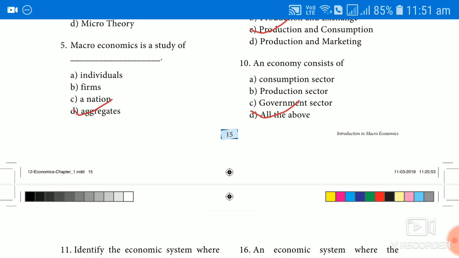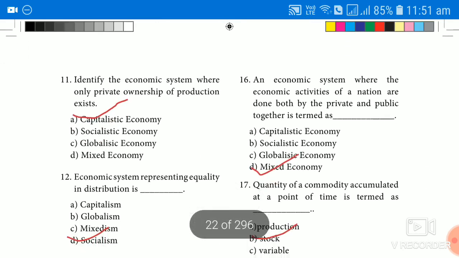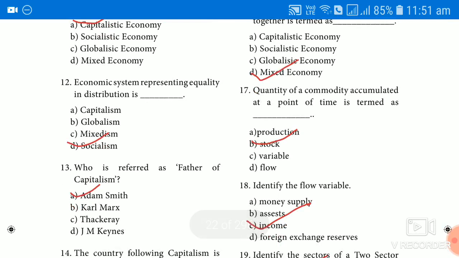And an economy consists of the consumption sector, production sector, and government sector. So an economy should always consist of all the three things. So this is all of the above. Identify the economic system where only private ownership of production exists, or only private means of production exist, nothing but capitalistic economy, because all the resources are owned by the private sector or the manufacturers or the individuals. Economic system representing equality in distribution, because all the resources are owned by the central authority. So socialism is the concept that tries to bring equality in the distribution of income and wealth to all.